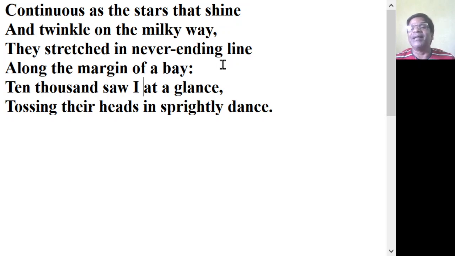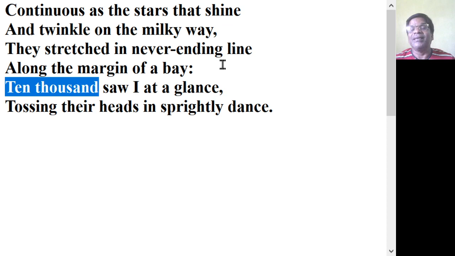So here the number 10,000 is not exactly the number of daffodils, but at a glance, at one sight, whatever area you cover when you throw a glance, that is a glance. One glance means one vision. When he opens the eyes, the area covered by both of his eyes is known as that glance. So in one glance, he can see 10,000.